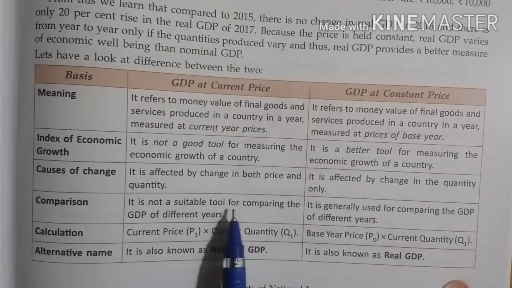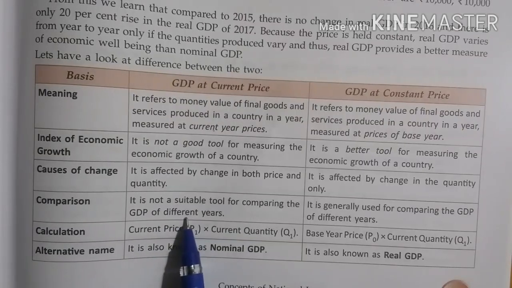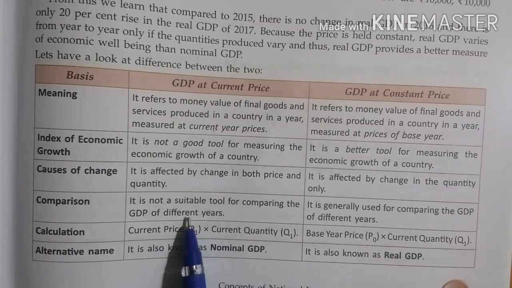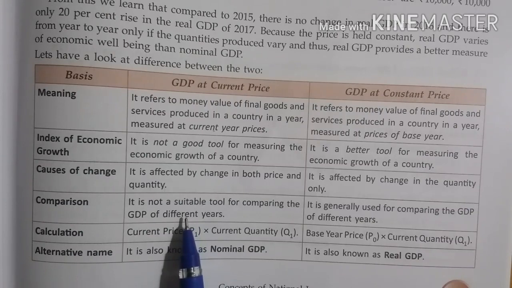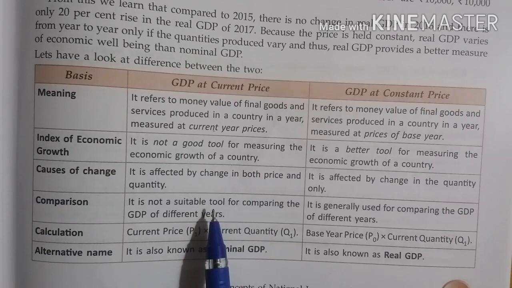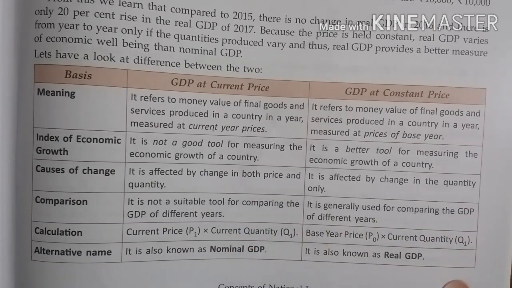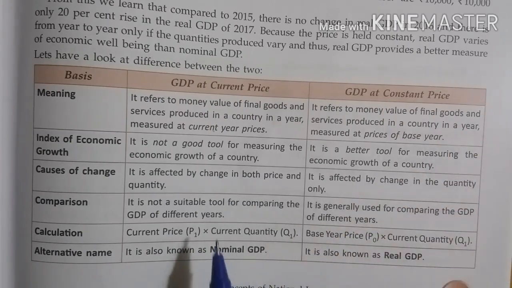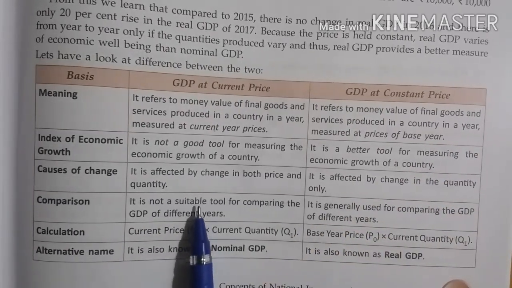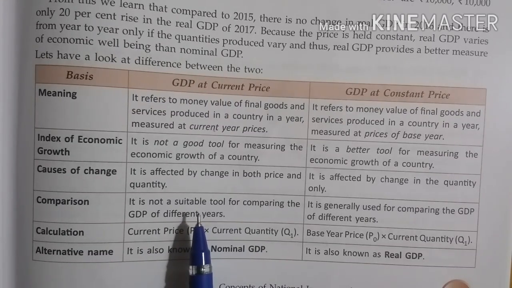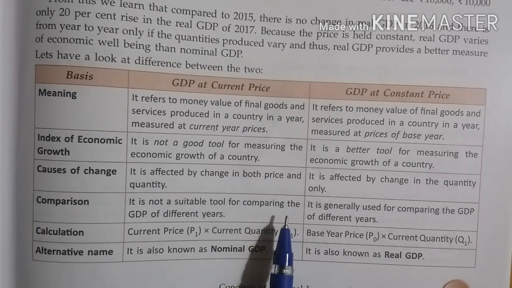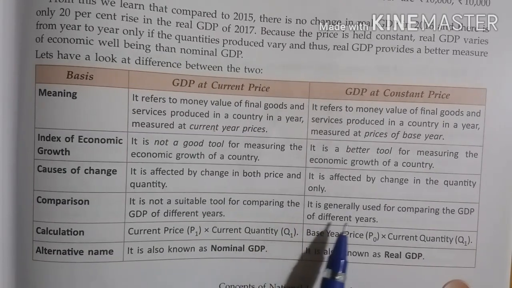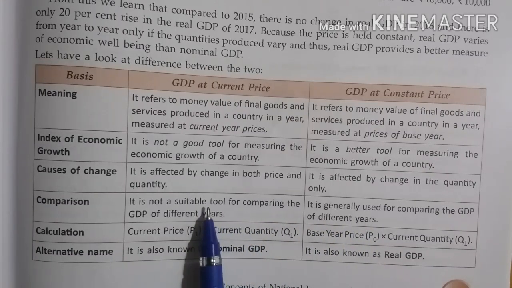Comparison: current price GDP is not suitable for comparing GDP of different years. So GDP of 2020-21 cannot be compared with GDP of year 2019-20 if the prices in 2020-21 are increasing. So this year obviously we will observe, due to the current situation, that the quantity of goods produced will be lesser compared to the quantity of goods produced in the last year. So in real sense the GDP should be lesser compared to last year, or may not increase compared to last year. But if the prices rise